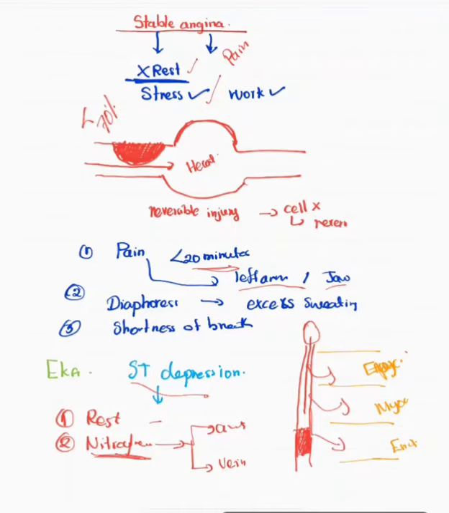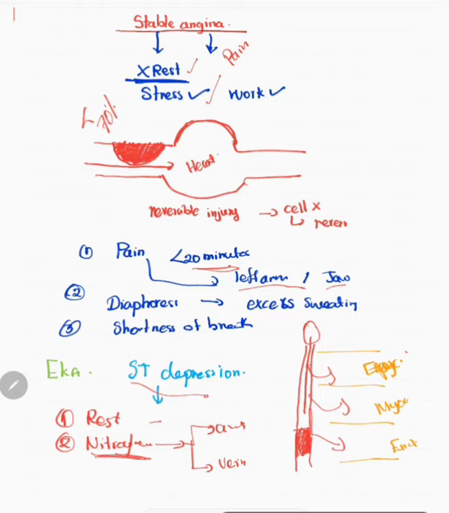Today I'm going to discuss stable angina. We call it stable because it does not occur at rest. It occurs only during physiological and psychological stress. Angina means pain, so it's chest pain. Basically, that is the concept of stable angina.